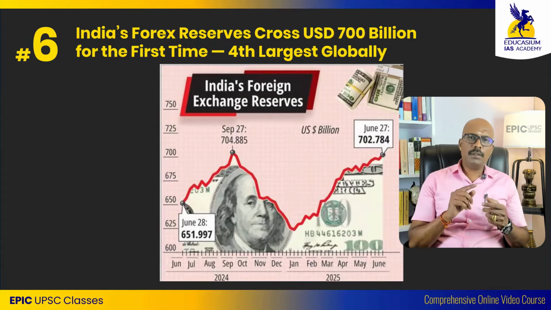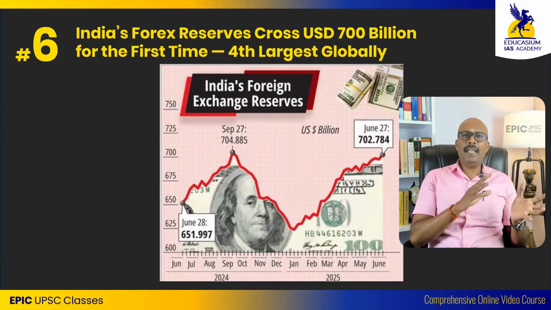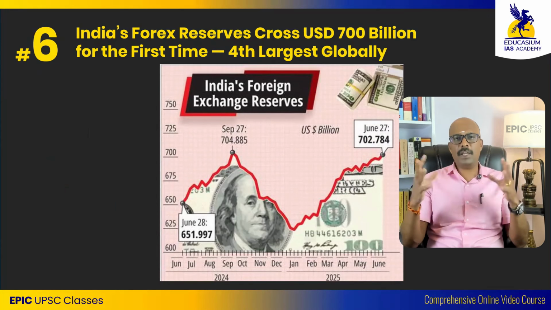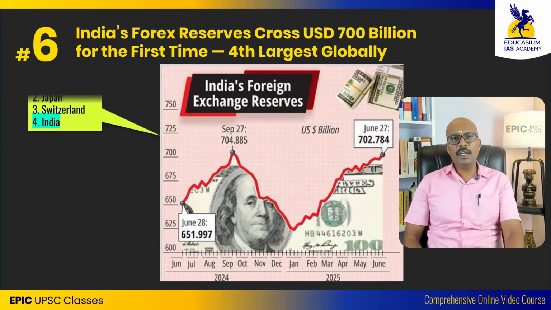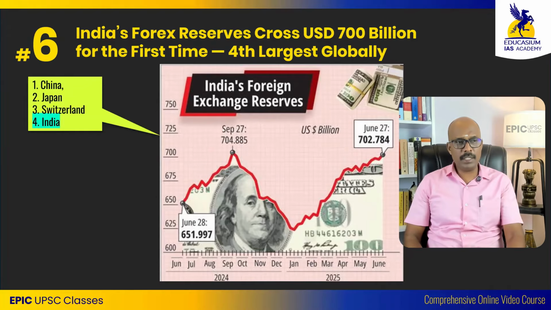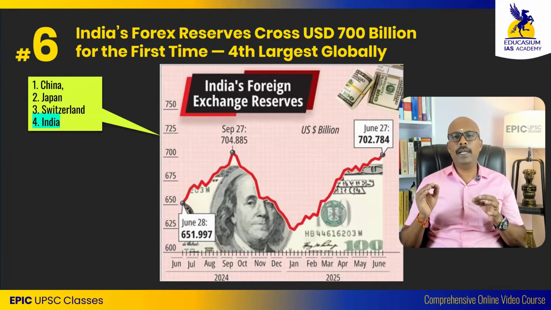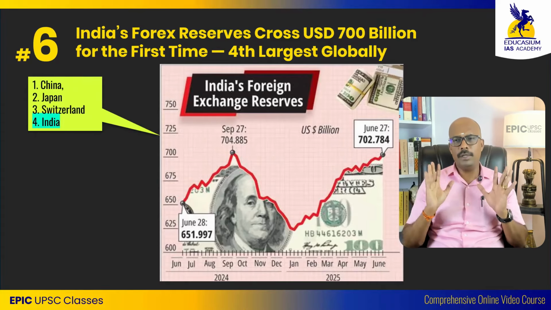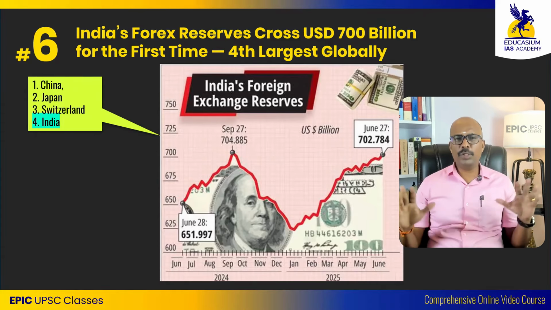This was somewhere around $400 billion some 5 years back. Gradually we have accumulated a lot of Forex, and now our Forex reserve is $702 billion and going upward. This is a very positive sign.